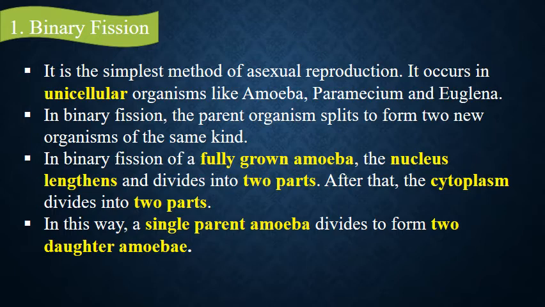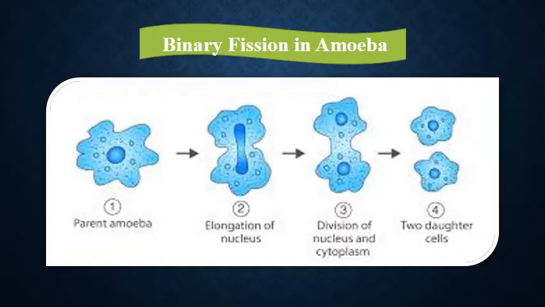In binary fission, in a fully grown amoeba, first of all, its nucleus lengthens, its size increases, and then the nucleus divides into two parts, and then its cytoplasm divides. Then finally two daughter amoebae are formed from that adult one. So here you can see in a picture a single parent amoeba, first the nucleus elongated and then the nucleus divided into two parts, and then the cytoplasm also divides into two parts, and then finally two daughter cells are formed. You have to draw this diagram in your notebook.